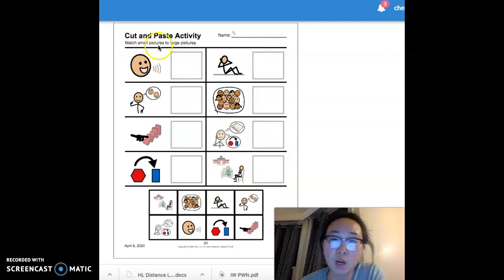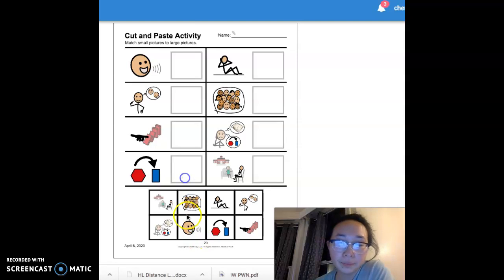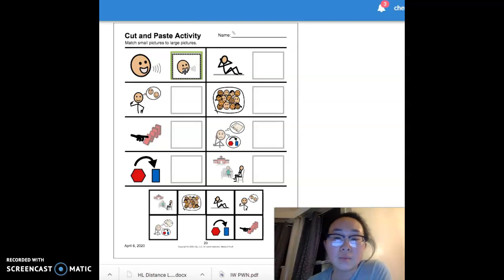So we're going to match small pictures to large pictures. The first one is someone speaking. Speak, talk, talk. So we're going to match talk with talk. So where do we see the same? That one is talk. Sometimes if we feel stressed, it's good to talk to someone about it.